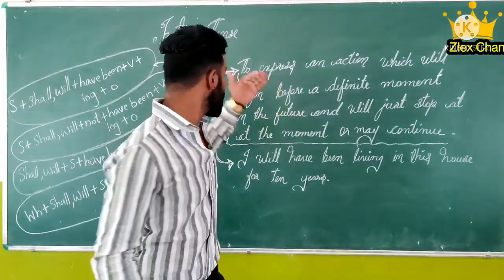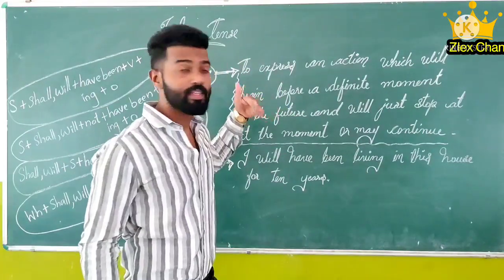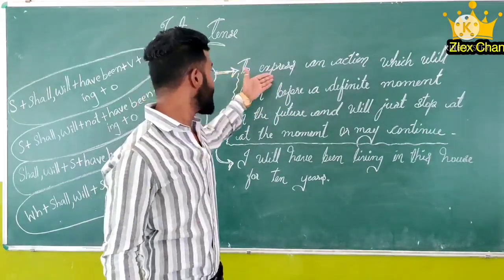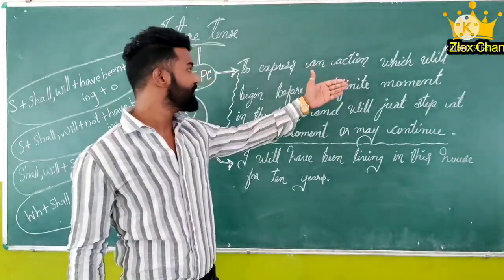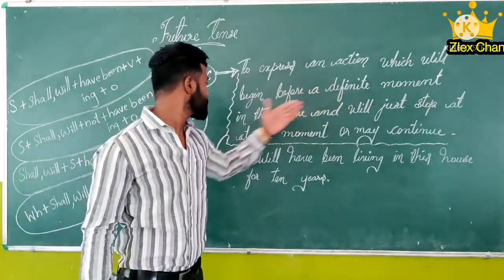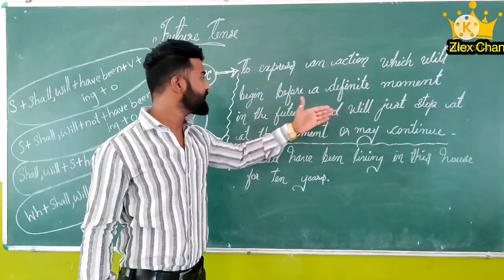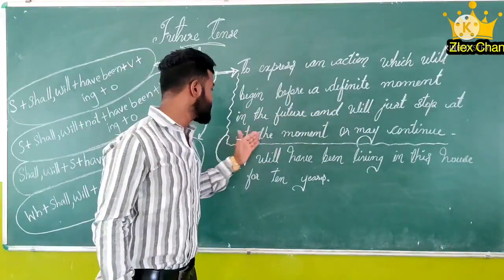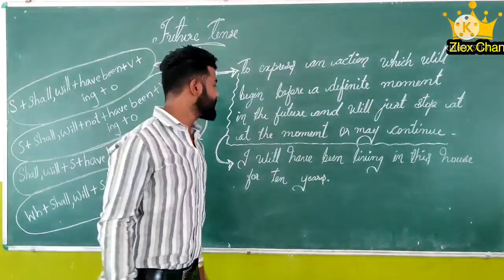Now let's study the usage, then you will understand a little more. To express an action which will begin before a definite moment in the future and will just stop at that moment or may continue.